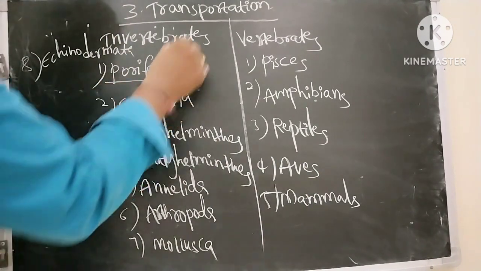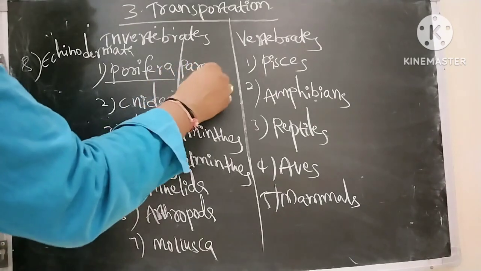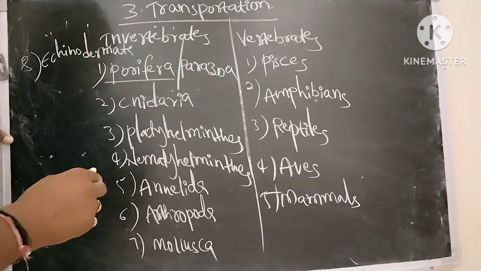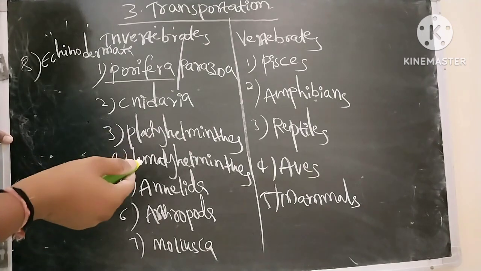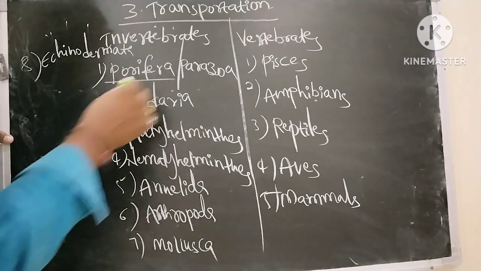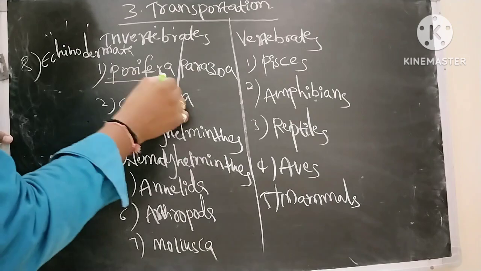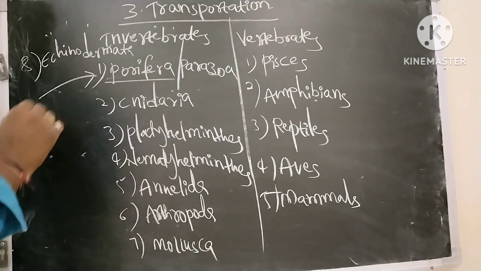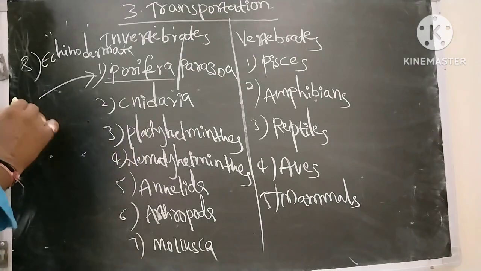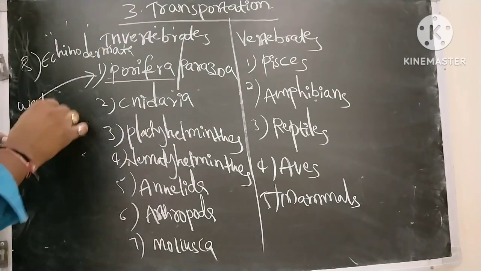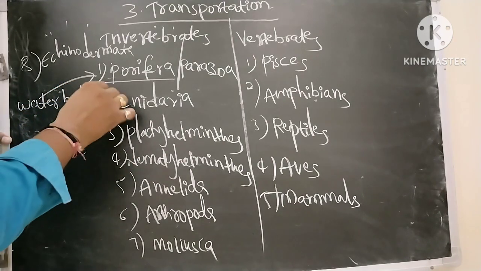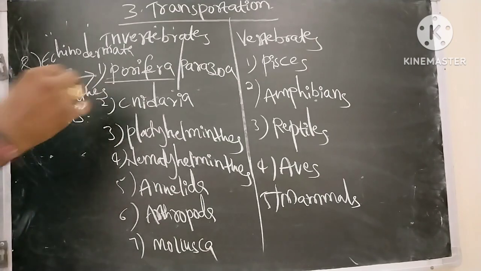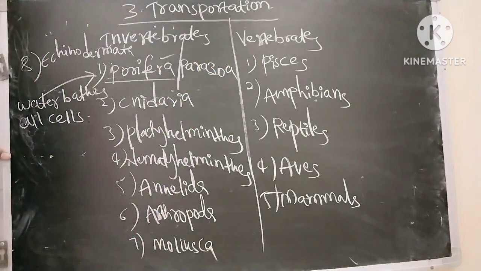Actually porifera are also called parazoa, and their body consists of small holes called pores. That is why they are called porifera. Here simply the water enters into the body because there is no proper system. It means water bathes all cells of the body. That is a simple transportation which is occurring in porifera.